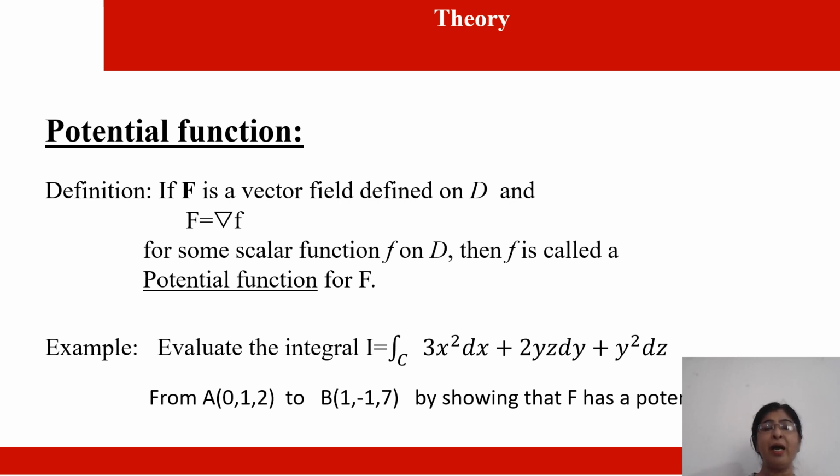Evaluate the integral I, integral over C of 3x² dx plus 2yz dy plus y² dz from the point A having components 0, 1, 2 to point B having components 1, -1, 7 by showing that F has a potential function.